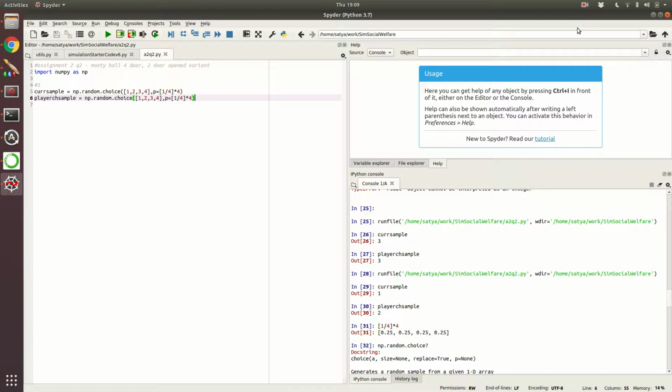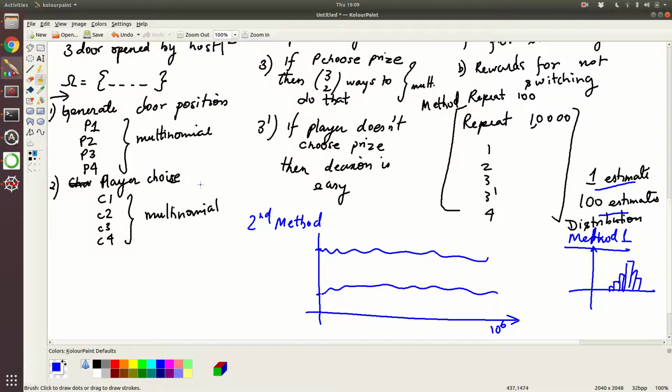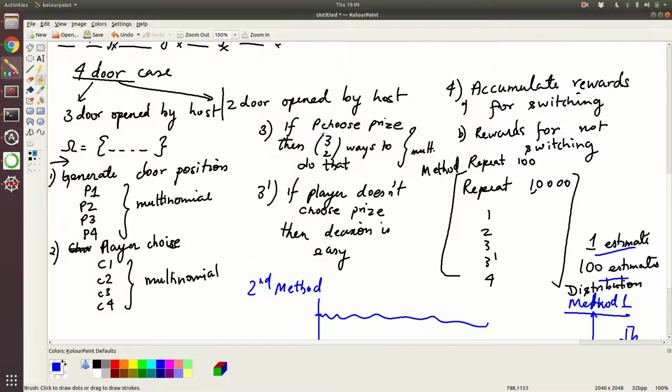Let me write a bit more code and I will explain next. But before that, what we are going to do after this is, if the two things agree, then there is one thing to do. If they don't agree, then there is another thing to do. So that we will write. That's the next part.